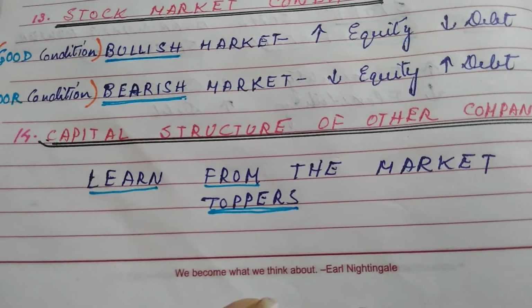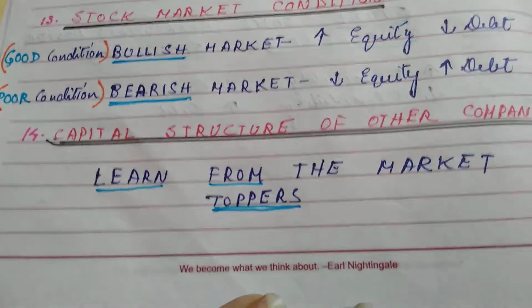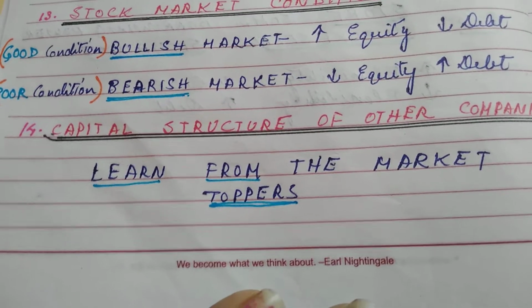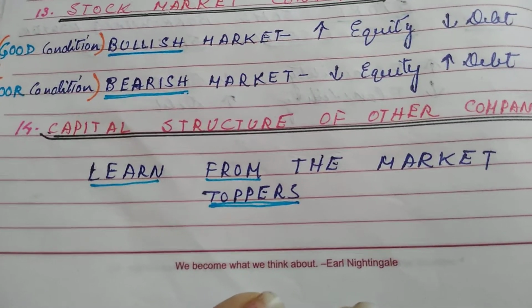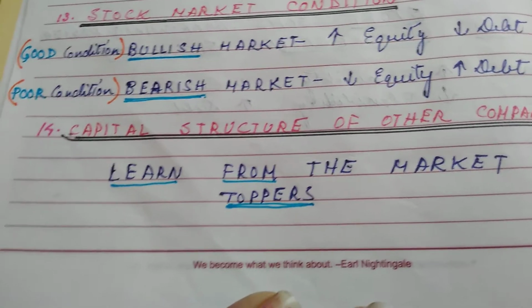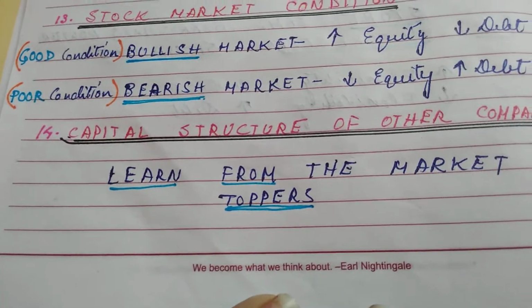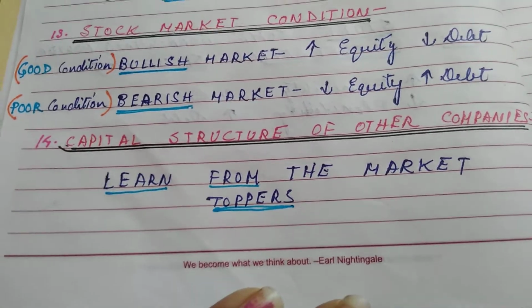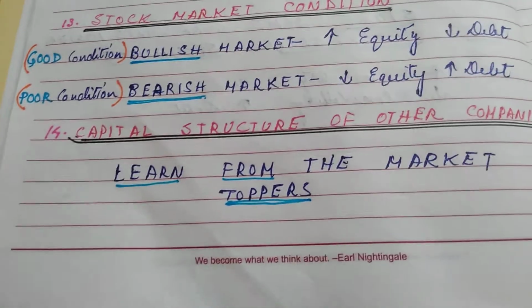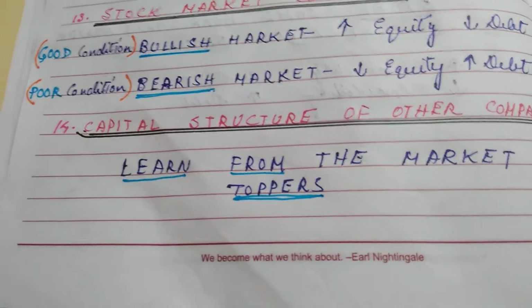It is as simple as what we do in our day-to-day life. Whatever capital structure the market toppers have in our same industry, we can also follow the same capital structure and then continue doing business. This is also one way of deciding how much debt and how much equity.